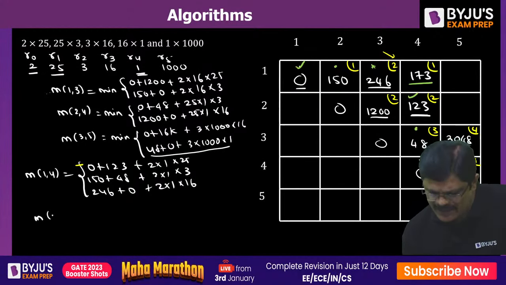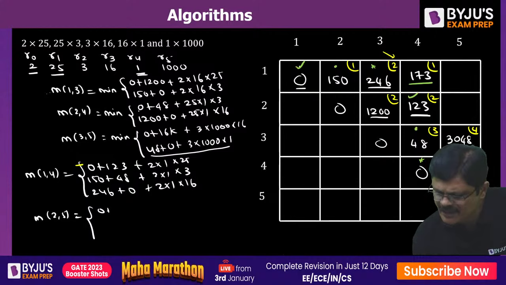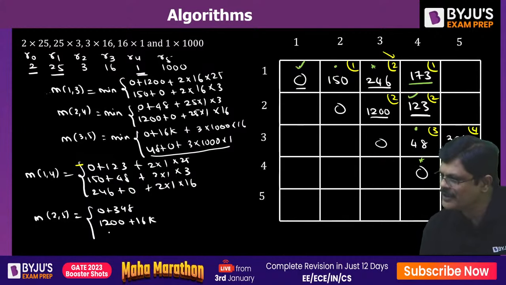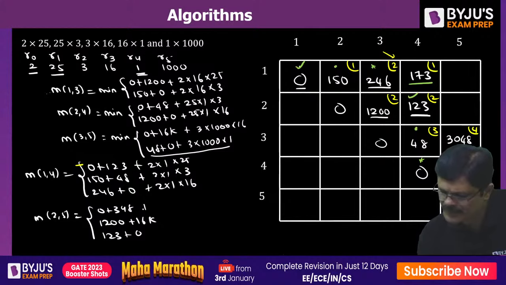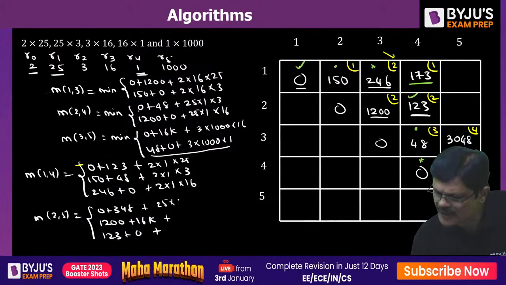Generally, what happens, then M25 you want. M25 means what, sir? What are the observations for M25? 0 plus 348, then 1200 plus 16K. 16K means 1000, sir. 1200 plus 16K. The next one is 123 plus 0. Here 25 and 1000 are fixed. 25 and 1000 are fixed.